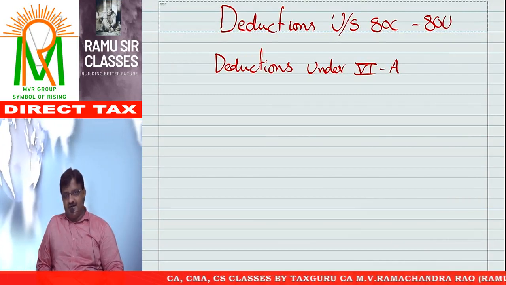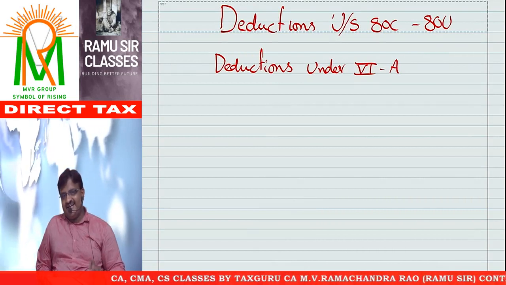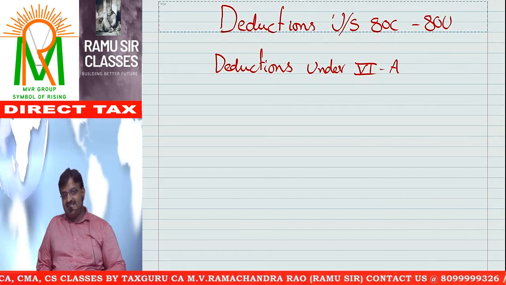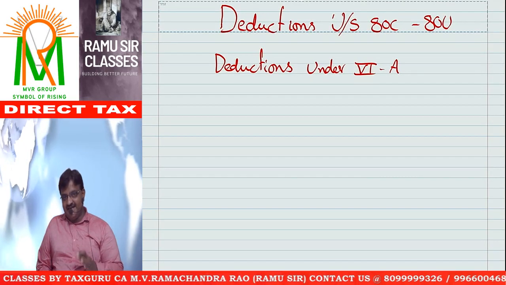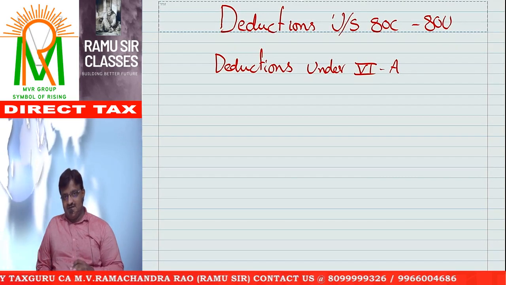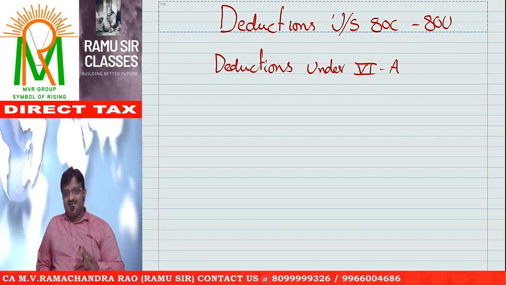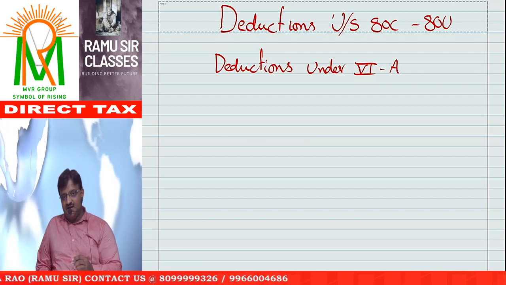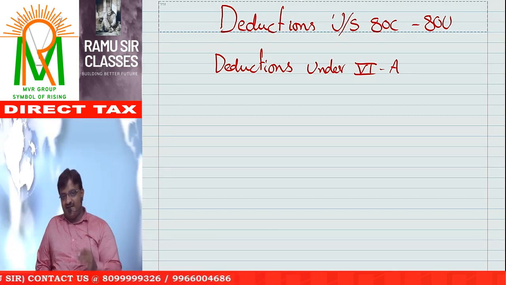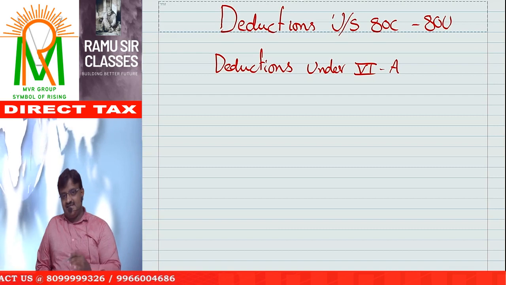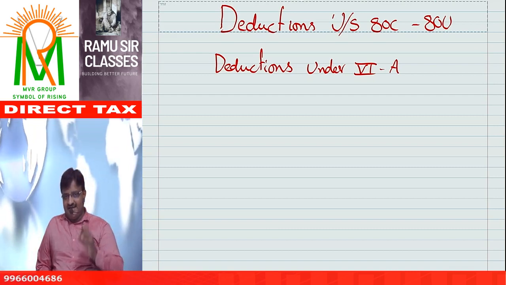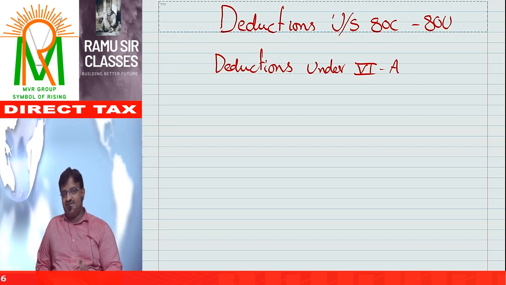Friends, now we are going to start the chapter deductions under Chapter 6A, also called deduction under section 80C to 80U. It is a very important chapter from the exam point of view and most important for practice. Out of this chapter we can expect a minimum 4 marks question. This is a pakka A category chapter. Compulsorily we can expect 1 or 2 questions out of this chapter.